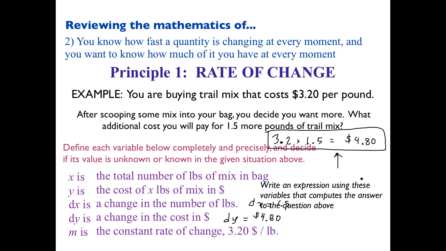So what would it be? First of all, what did it solve for? What were we asked to find of these 5? dy. It was asking for how much more it would cost. That's our dy. And how did we find dy?